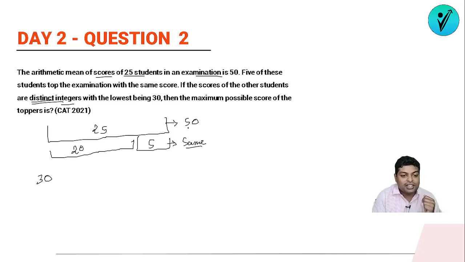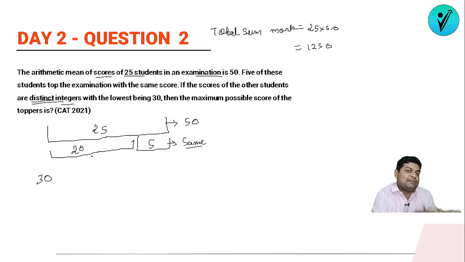Why? Because the total sum of marks will be constant, right? Total sum of marks will be constant because there are 25 students and the average is 50. So it will be constant, 1250. It's constant. So the question has demanded in such a way that this value has to be maximum. So if this has to be maximum, here it has to be as minimum as possible.